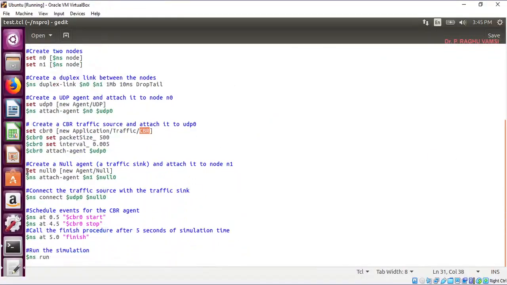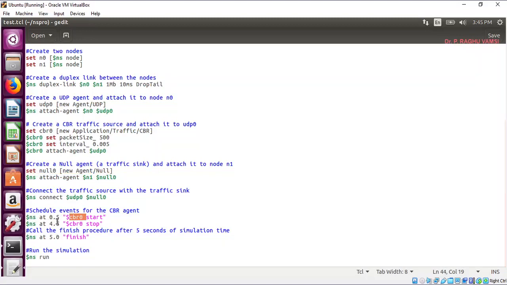Next, a null agent is created at the receiver end and attached to the node, because a null agent will not transmit any packet. It only receives packets. At 0.5 seconds, the constant bit rate traffic will start.